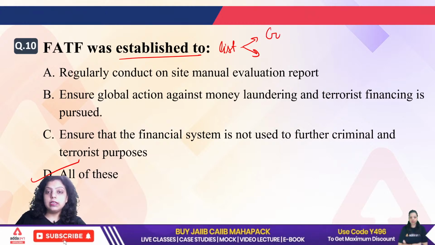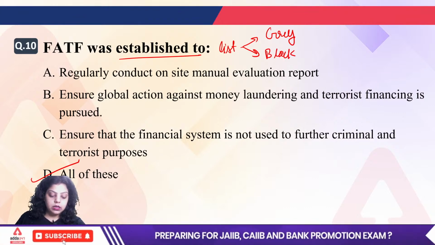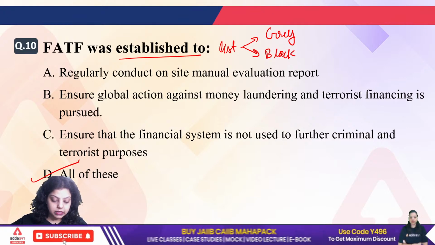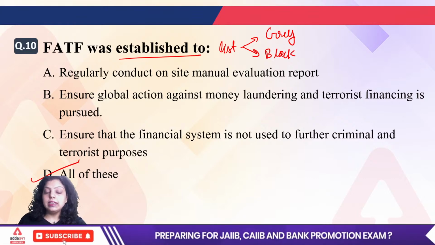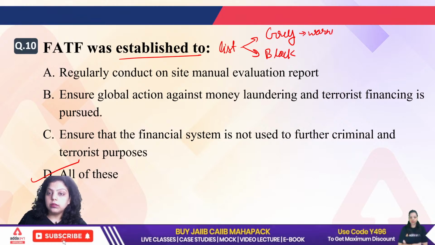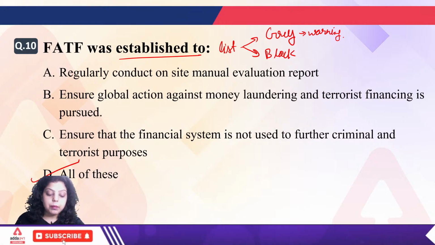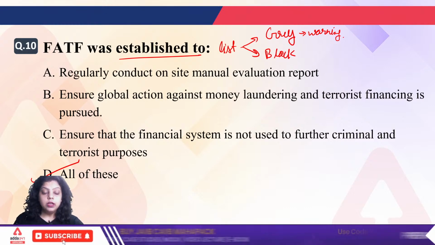First is your gray list and second is your blacklist. Okay, gray list is the list of the countries who are performing money laundering or terrorism financing. But when we are talking about the gray list, the countries are given a warning.